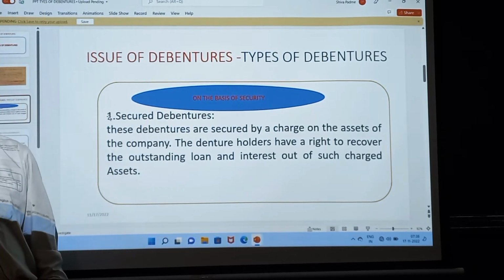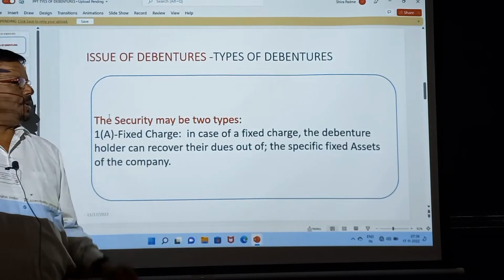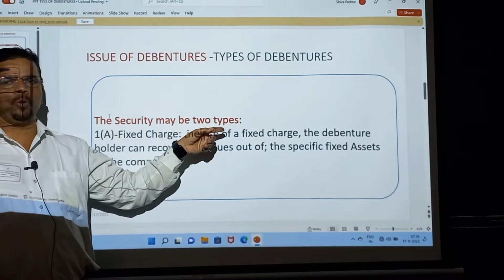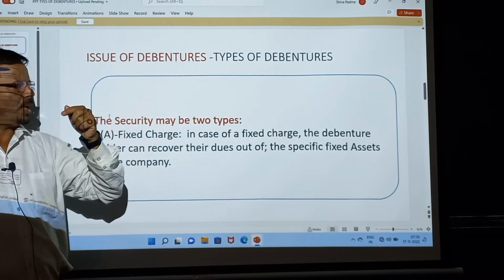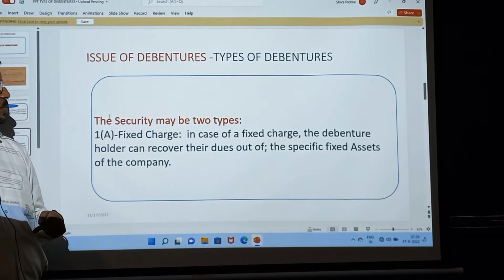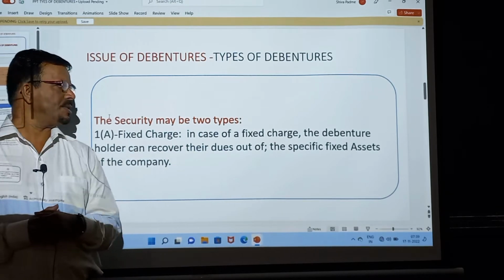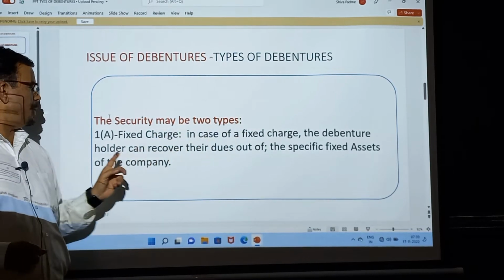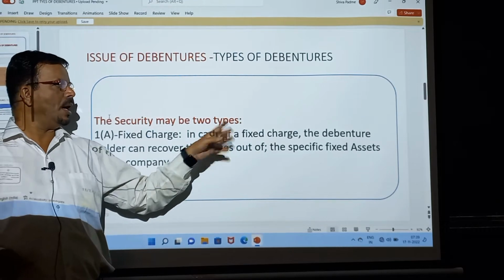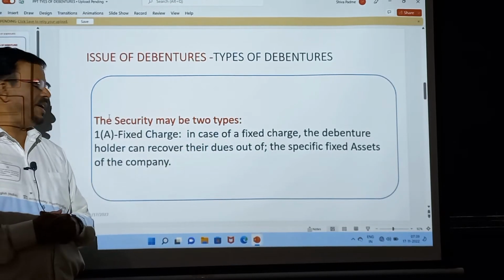debenture. Secured debenture is divided into two types. First, fixed charge. What is meant by fixed charge? In case of fixed charge, the debenture holder can recover their dues out of a specific fixed asset.